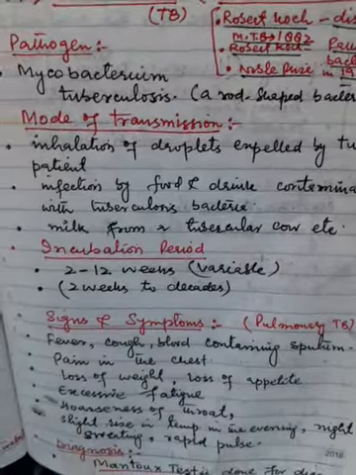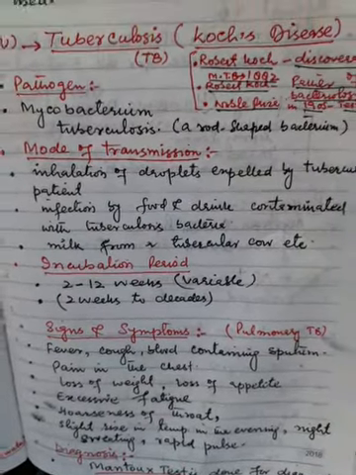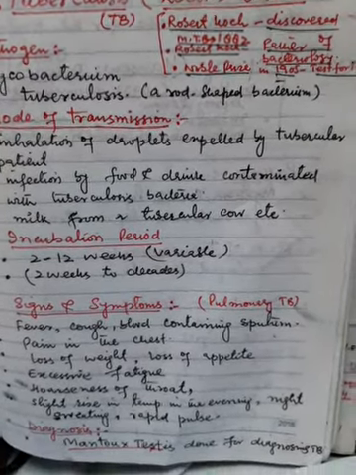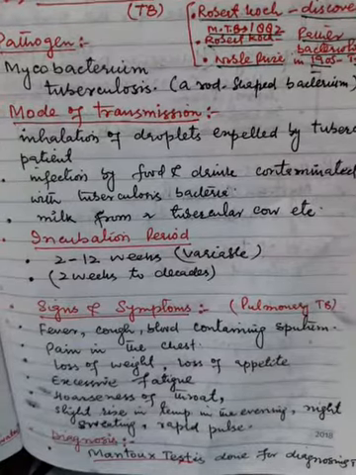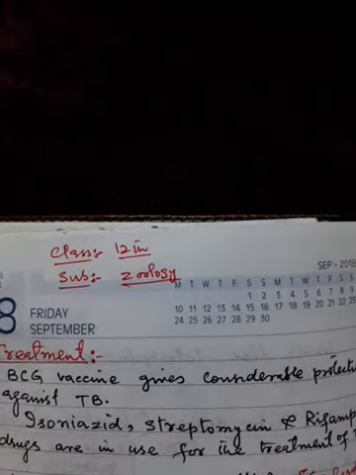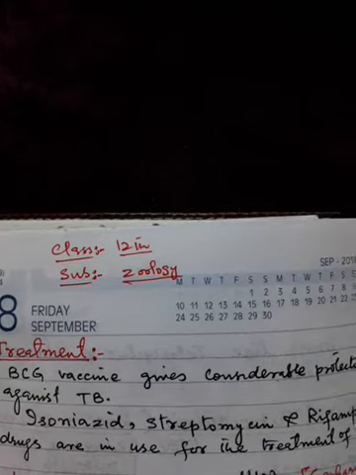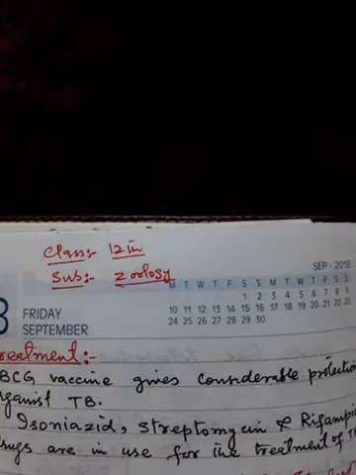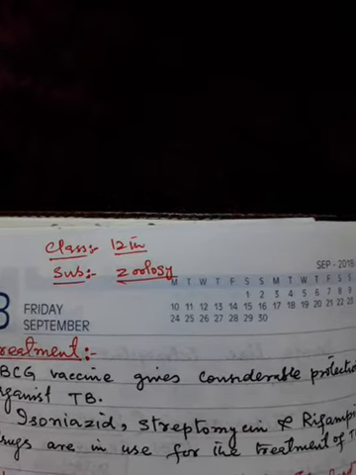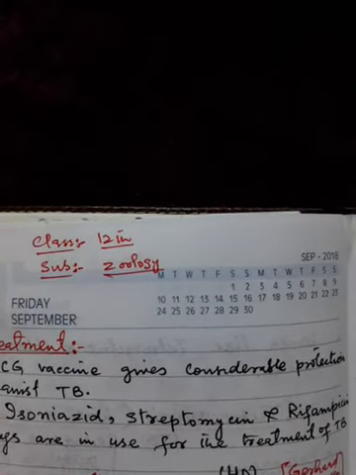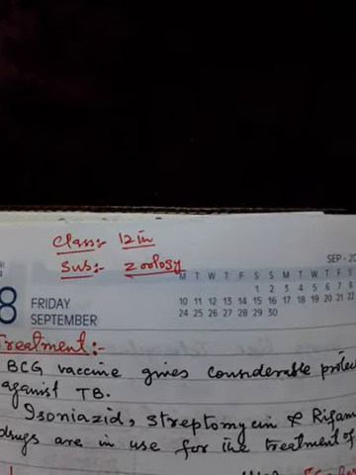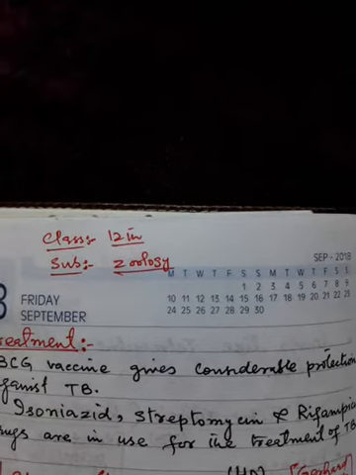So what is the diagnosis for tuberculosis? The Mantoux test is done for diagnosing tuberculosis or TB. As for prevention and treatment, there is a vaccine which we call the BCG vaccine, Bacillus Calmette-Guérin vaccine. It gives considerable protection against TB. Isoniazid, streptomycin, and rifampicin drugs are in use for the treatment of tuberculosis.